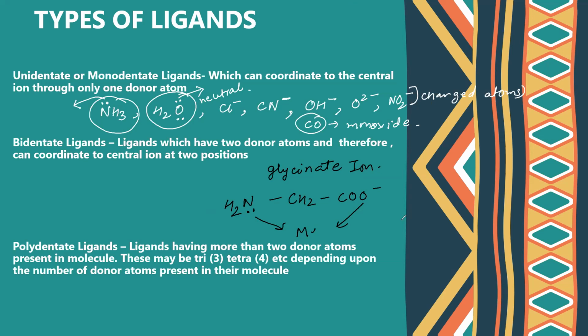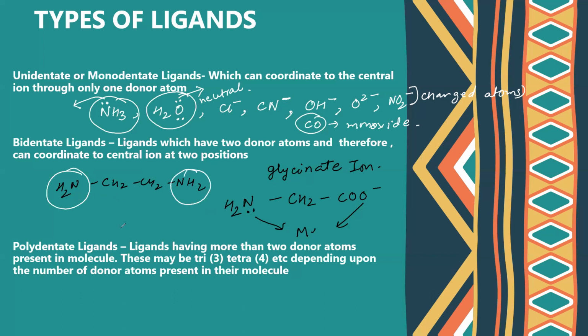Now you know that bidentate ligands can be categorized as symmetrical and unsymmetrical. So symmetrical would be ethylene diamine. So what is the structure of ethylene diamine? This is the structure. So this is a symmetrical group. Why symmetrical? Because both the donating sites are the same. From here also it is NH2 and from here also it is NH2.